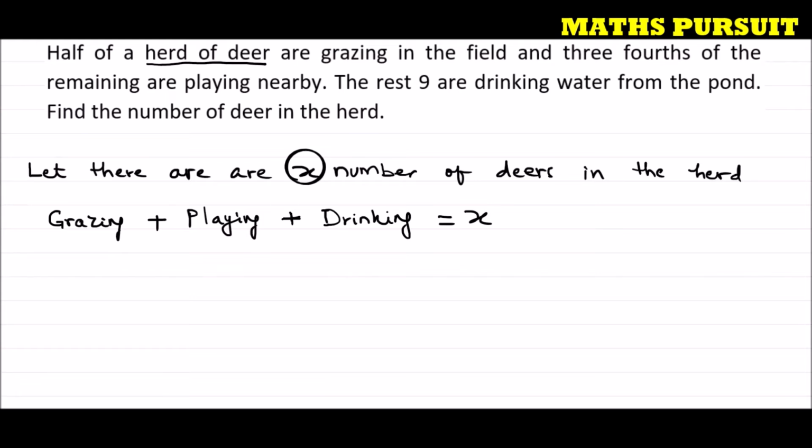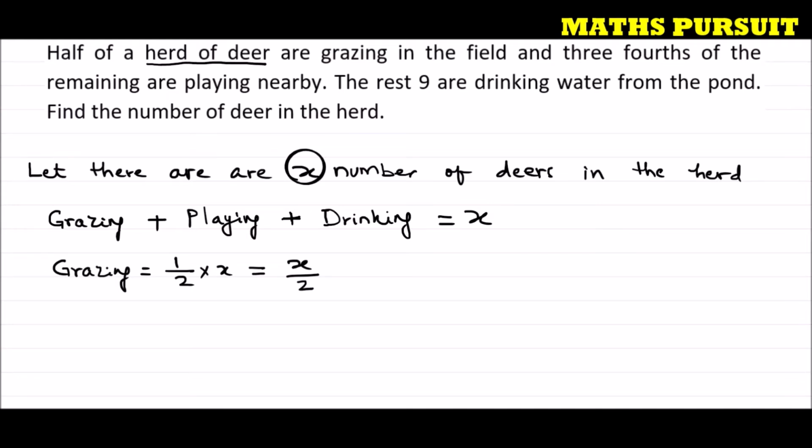Now, if you look here, the question is telling us half of a herd of deer are grazing in the field and 3/4 of the remaining are playing nearby. Now half of them are grazing. So if we have assumed the number of deers is X, then half of X is grazing. So grazing is equal to half of X, or half into X. Half of X, because we have assumed the total number of deers is X. So half of X, that means X by 2, or X upon 2, is grazing.